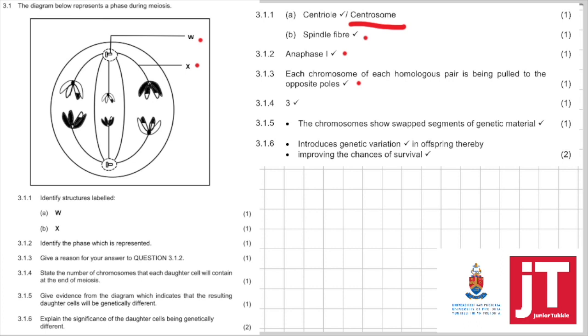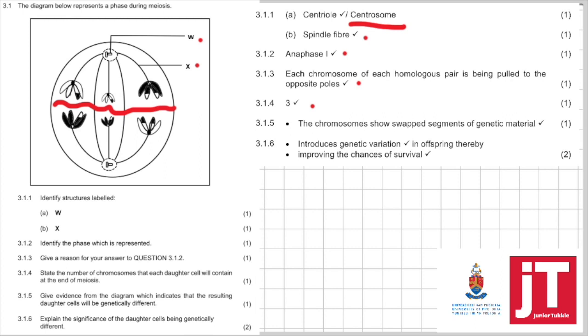State the number of chromosomes that each daughter cell will contain at the end of meiosis. So as you can see, it's going to be 3 chromosomes.